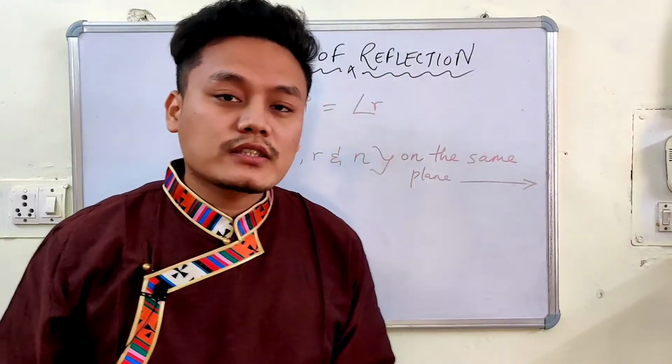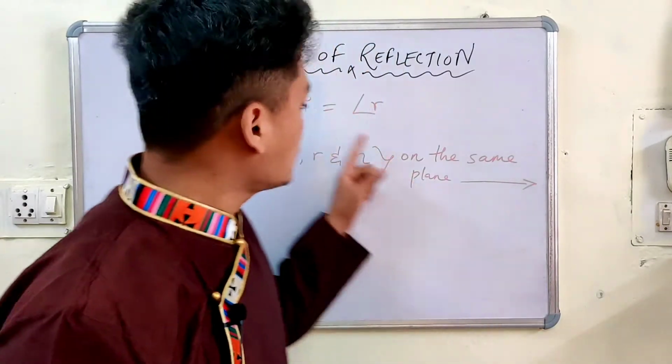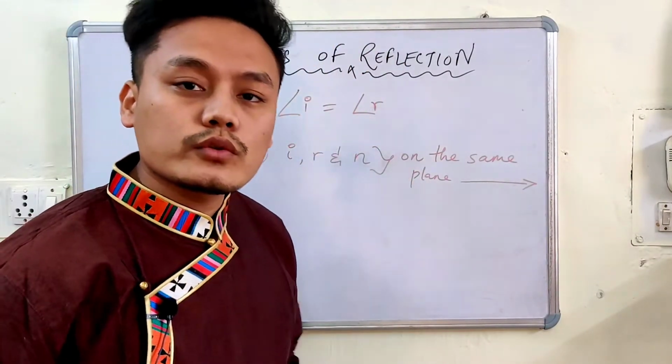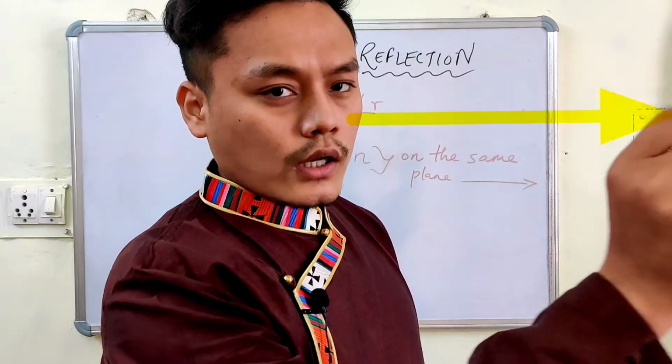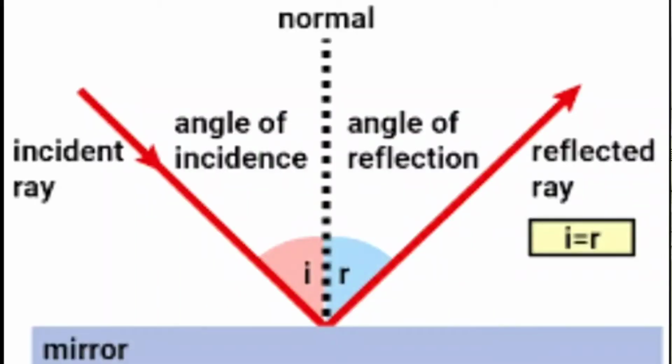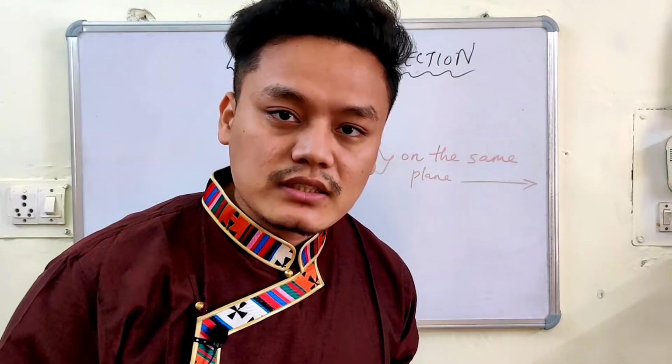So the first rule of the laws of reflection is: angle of incidence is equal to angle of reflection. That is, the incident ray makes this angle, so it will reflect at the same angle. For example, if the incident ray makes 45 degrees, it will reflect at 45 degrees. That's it.